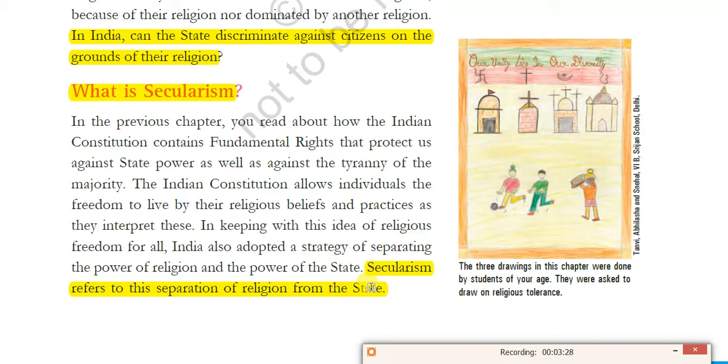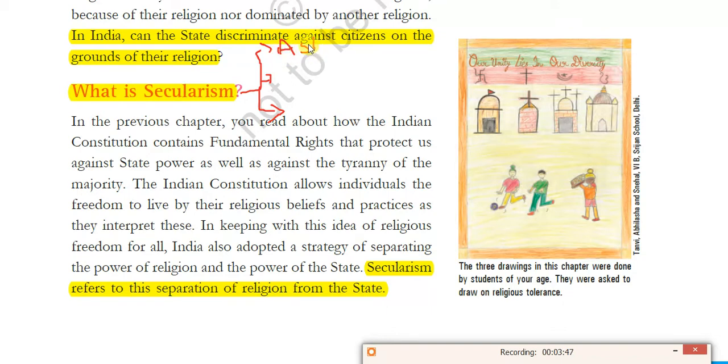Based on religion, states can be divided into three categories. First, an atheistic state.